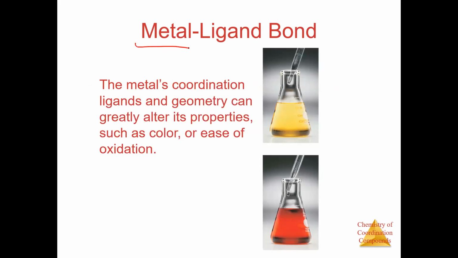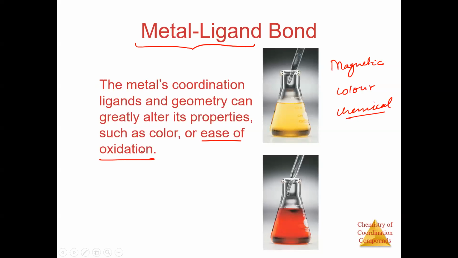Now, the bond that is formed between ligand and the metal can alter most of the things. For example, it can alter the magnetic properties and the color, as we can see here. There are other chemical properties also, such as ease of oxidation and ease of reduction, which are not very much discussed.